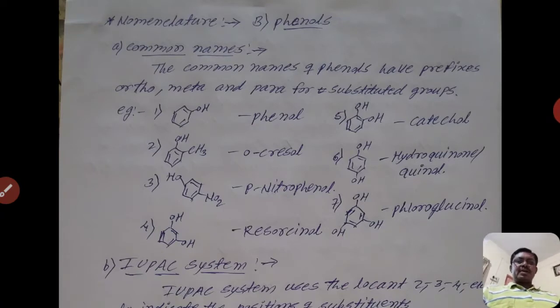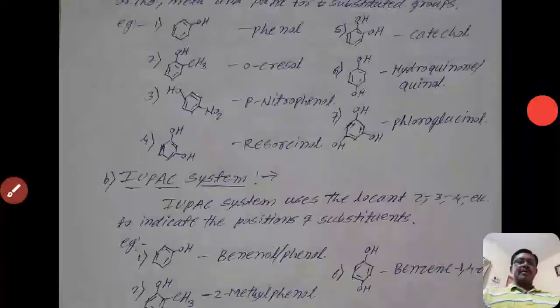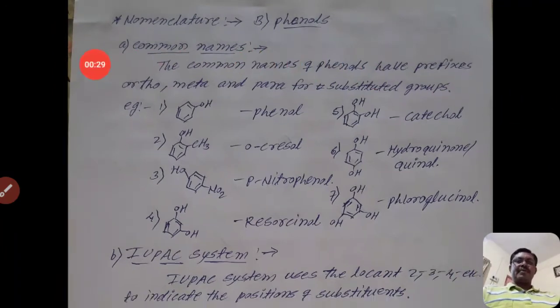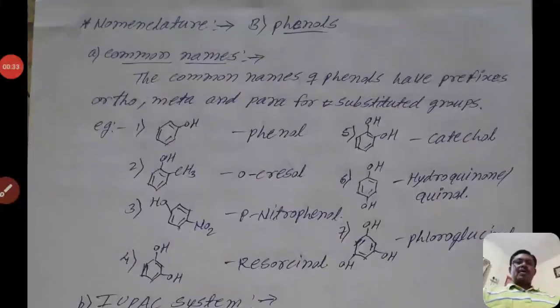In the previous video, we discussed the nomenclature of alcohols, that is, the common name system and the IUPAC system. In that video, we also discussed the common name and IUPAC nomenclature of phenols. Nomenclature of phenols: first, the common name system.